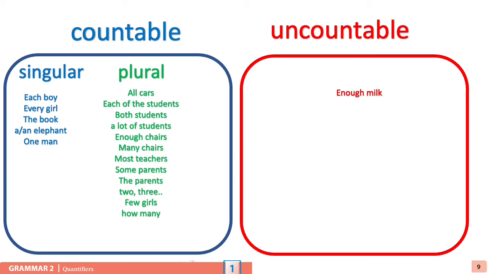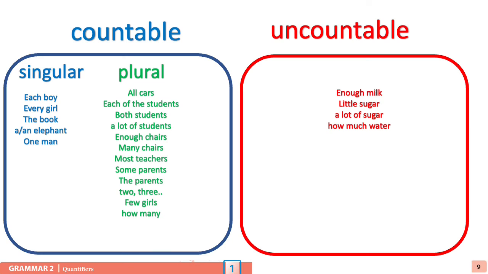And now, talking about uncountable nouns, we got these quantifiers. Enough milk, suficiente leche, little sugar, poco azúcar. A lot of sugar, mucho azúcar. How much water? And now, if you want to ask about some quantity, talking about uncountable nouns, you have to say how much.